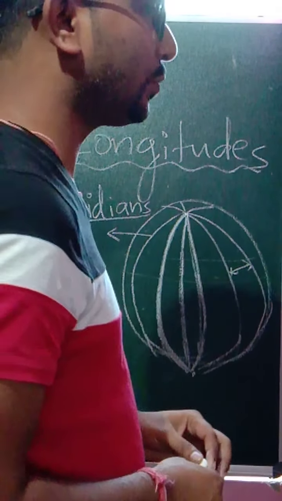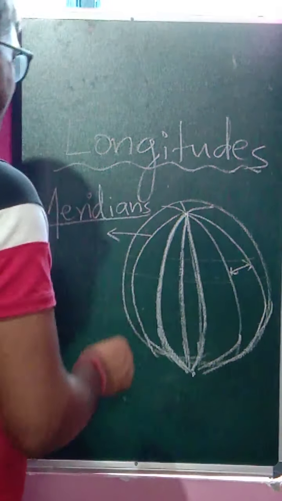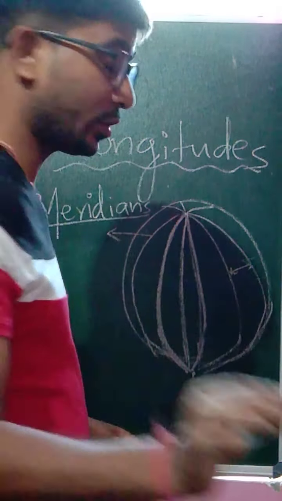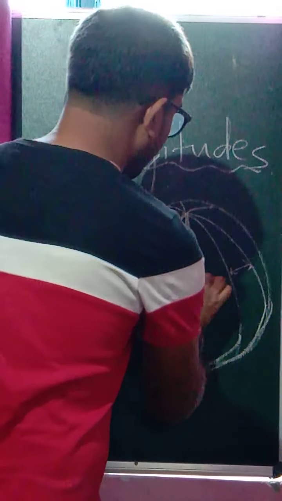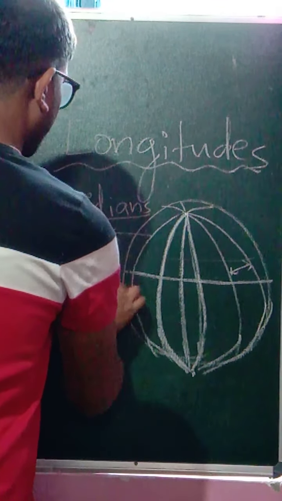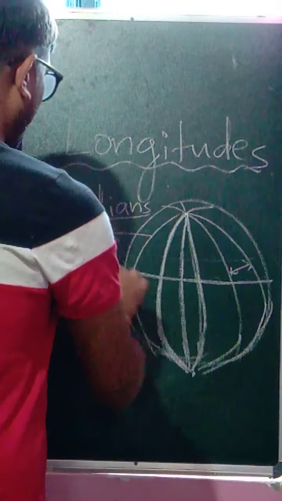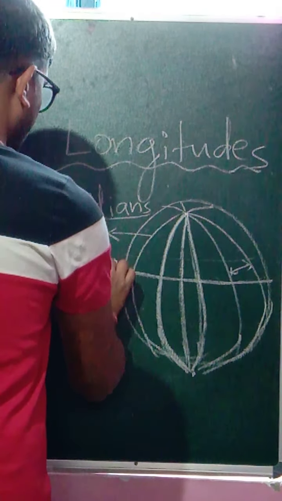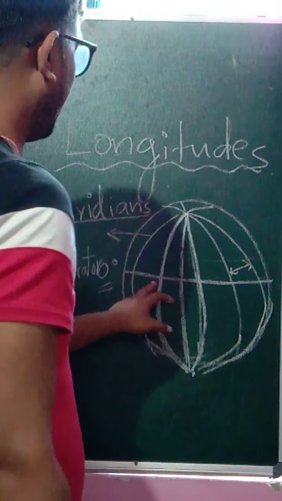The maximum distance between two meridians is at the equator. As we learned when learning about the latitudes, we learned about the line of the equator, right? This is the important line which runs at 0 degrees. This is the equator line.